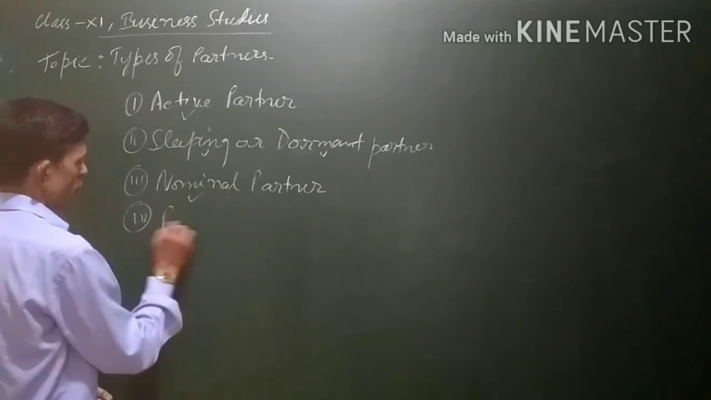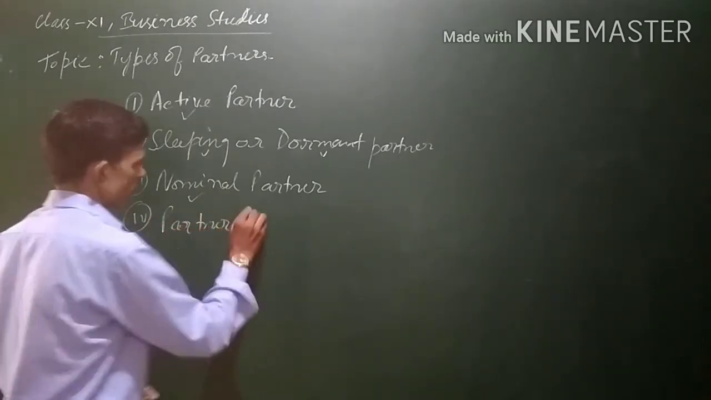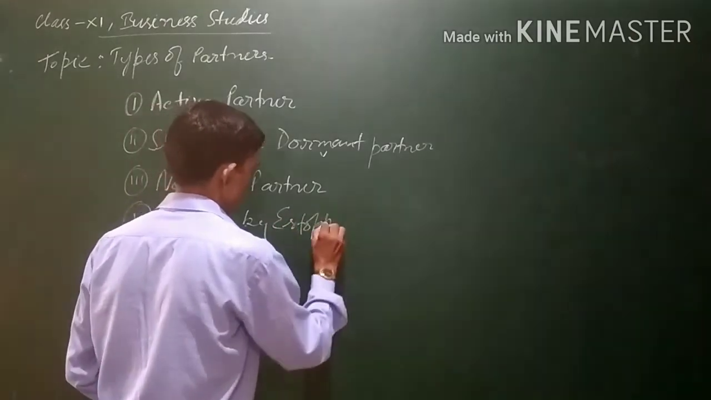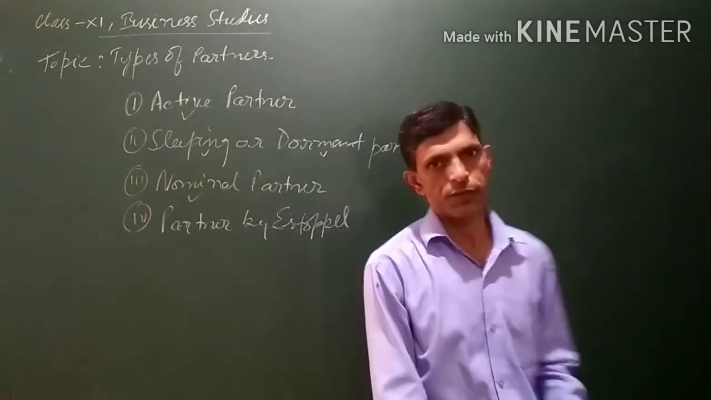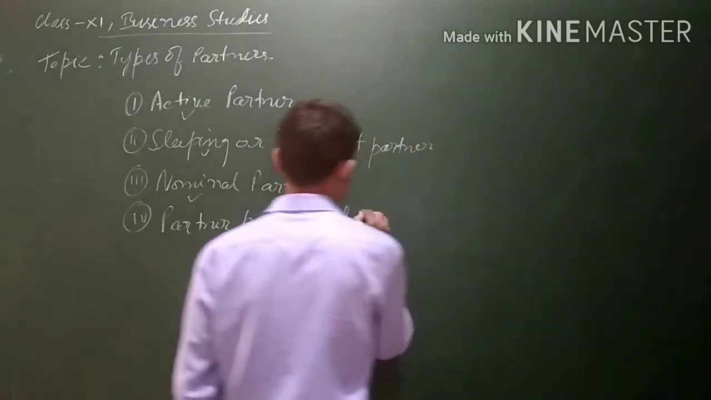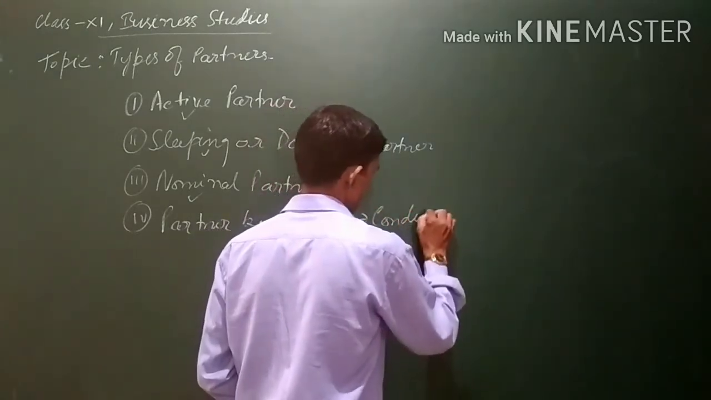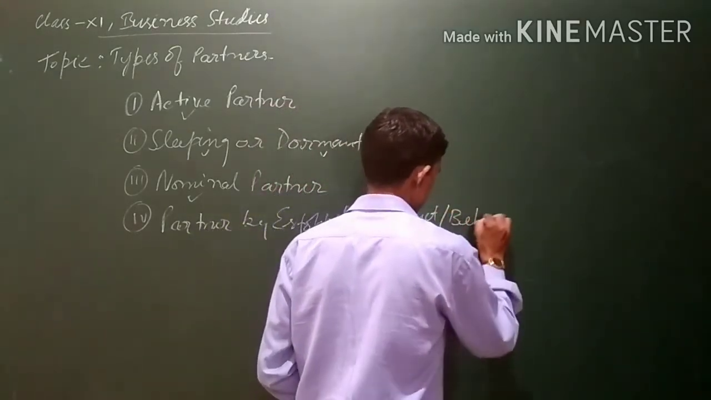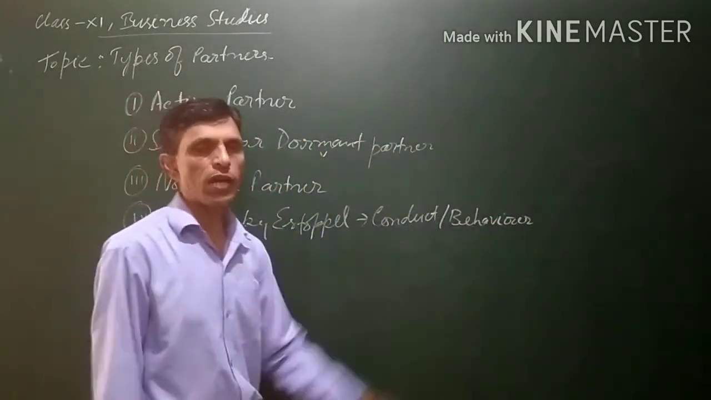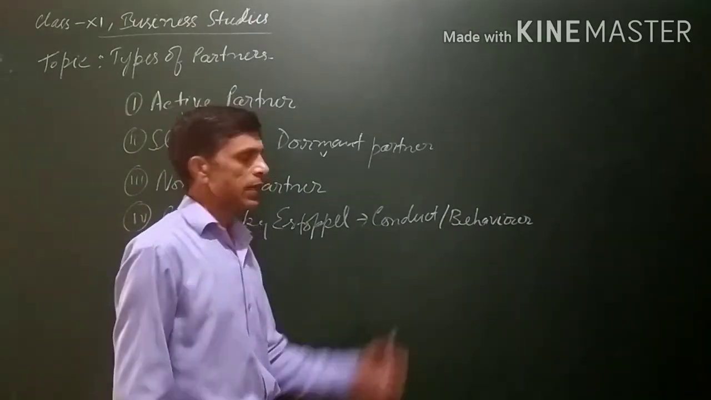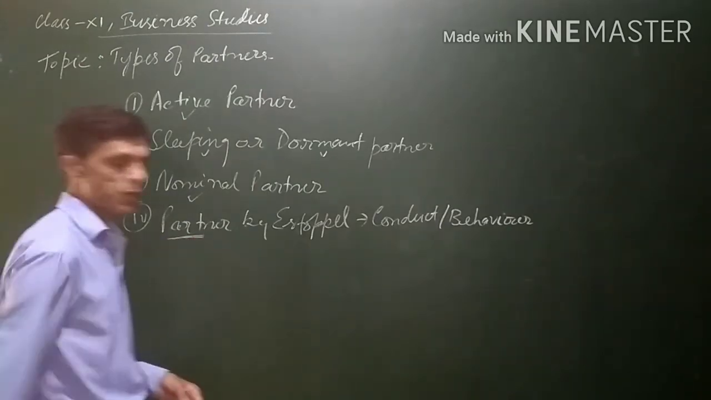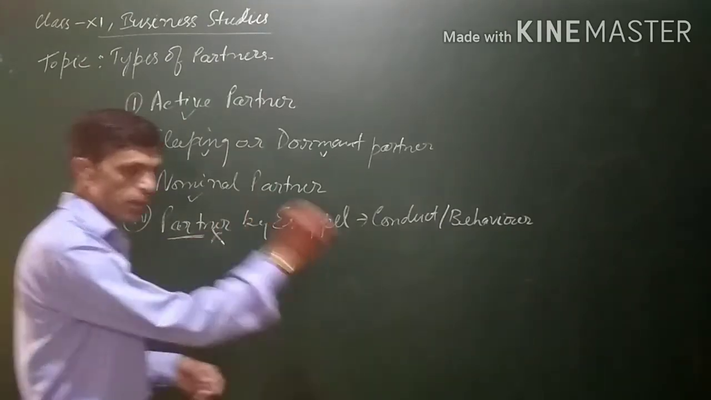Fourth, partner by estoppel. A partner by estoppel is a partner who through his conduct, you remember this word, conduct or behavior, gives an impression that he is a partner in the partnership firm. But truly speaking, he is not a partner again. Actually, he is not a partner.